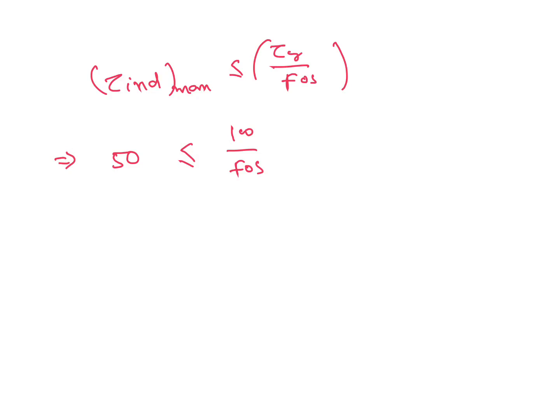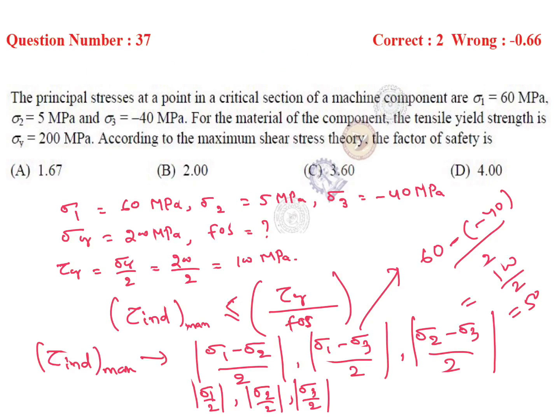So factor of safety should be less than or equal to 100 by 50, it's 2. So 2 is our answer. So option B is our answer.